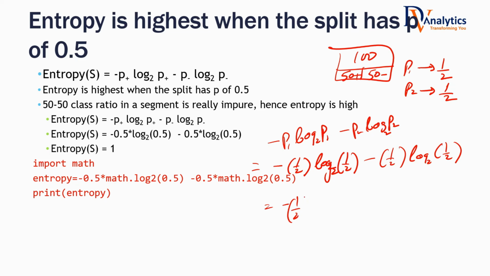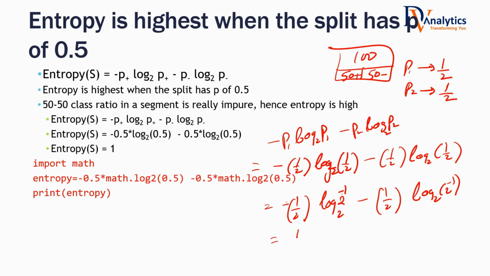In logarithms, if you have log to the base 2 of 1 by 2, you can write 1 by 2 as 2 power minus 1. You know that? Minus 1 by 2 log to the base 2 of 2 power minus 1. Now in logarithm, you can bring the minus 1 to the front. Do you agree? Especially those who are recent with studies. So you bring that to the front. Then this minus is counteracting that one.